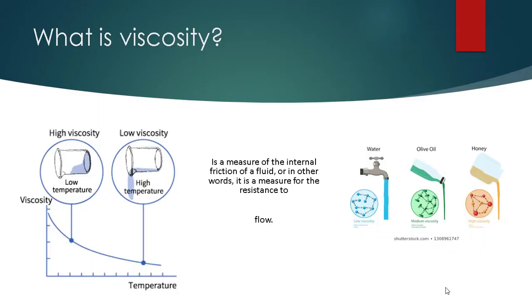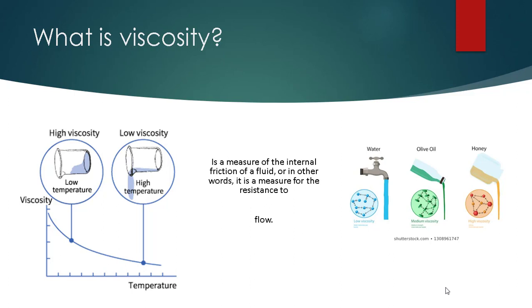So we're going to talk about viscosity. What is viscosity? It is a measure of the internal friction of a fluid, or in other words, it is a measure of the resistance to flow. Plastics are called polymers. These polymers are large groupings of monomers held together by a chemical process called polymerization. The structure can be affected by heat or pressure.